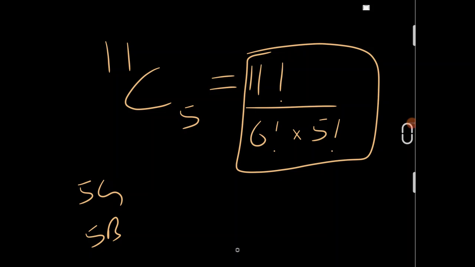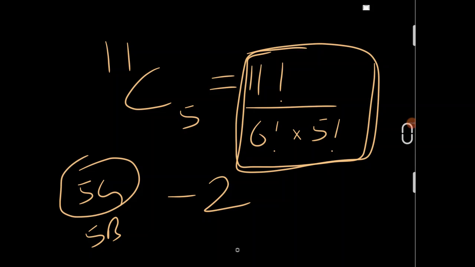So just find the total number of teams that you can make and subtract 2 from it, because there are only 2 cases where the team is fully girls or fully boys. I would say that's the easiest way to find the answer for this question. It is based on how you think, that is how it changes.